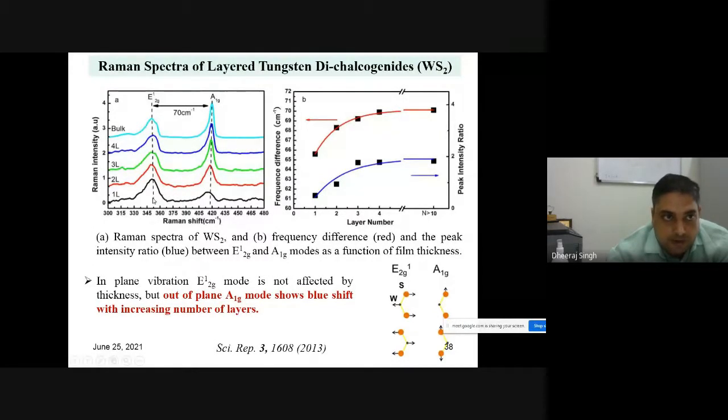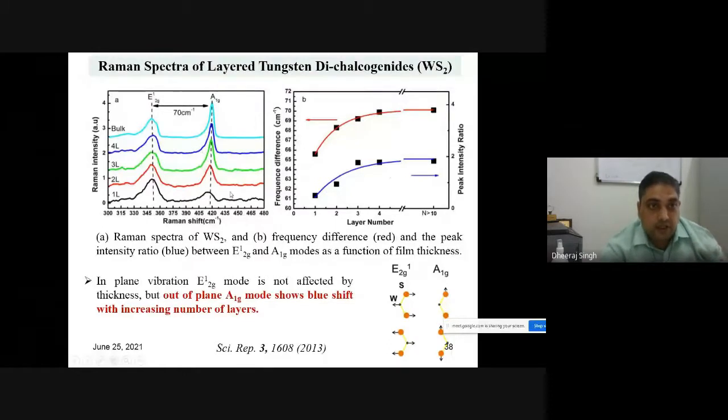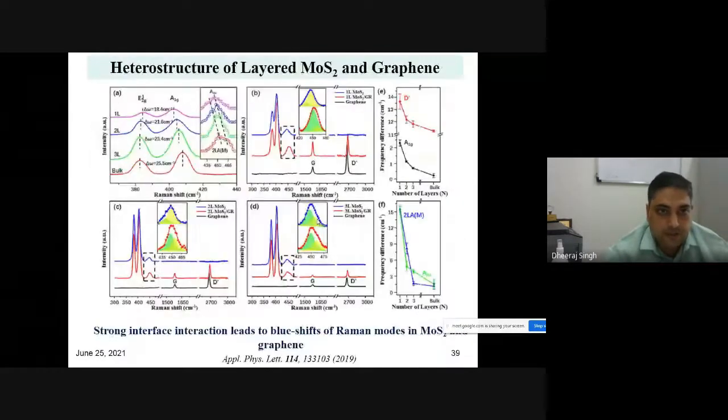Because if you take the Raman spectra for these, from 1 layer, 2 layer, 3 layer or 4 layer, we can see that the integrated intensity ratio of the first peak and second peak is changing. You can see the first peak in 1 layer is larger than the second peak. But when the layer changes from 1 layer to 4 layers, the first peak intensity is lower than the second. It means that this relative intensity ratio change generally provides information about the number of layers present in your dichalcogenide nanomaterial. Raman spectroscopy identifies how many layers are present in your sample, and according to your requirement, you can tune the number of layers for your desired applications.